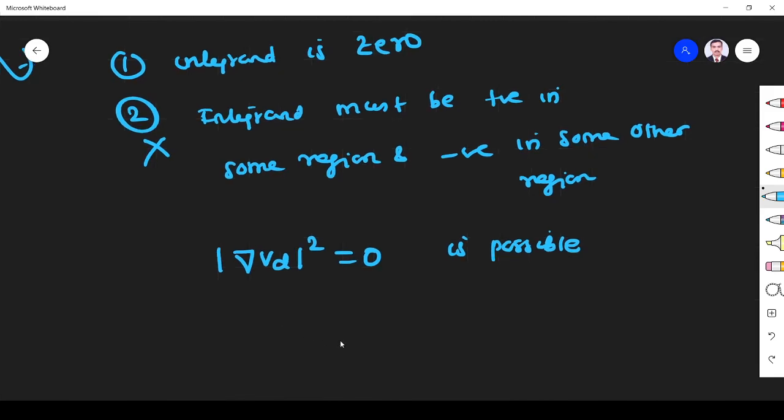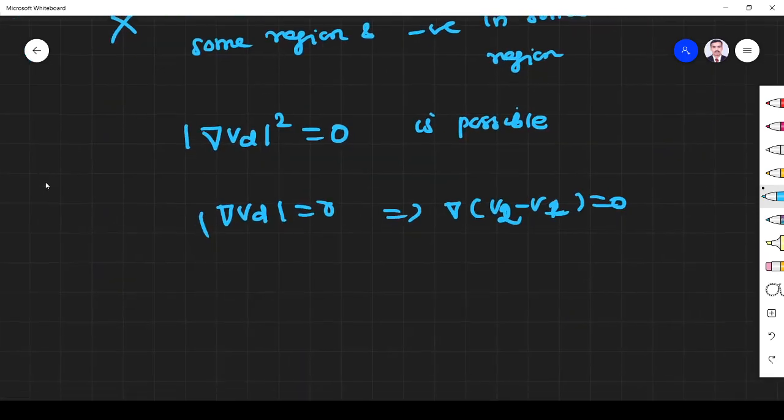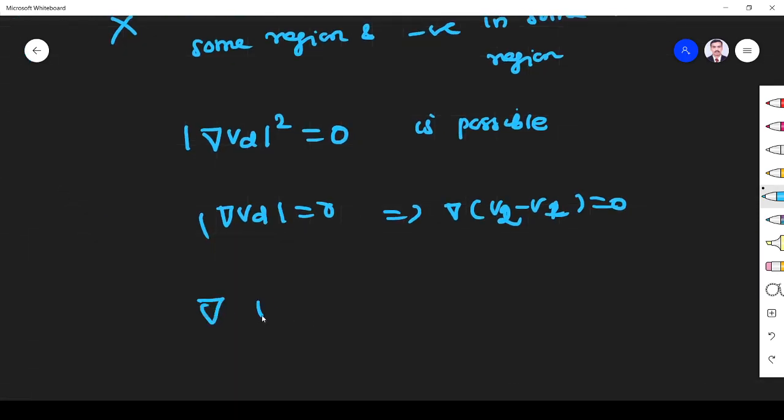This implies mod del Vd is equal to 0. This implies del into V1 minus V2 minus V1 is equal to 0. What is the meaning? The gradient of this potential difference is 0. Gradient is talking about maximum change, or simply change. Change of potential is 0. That's what it means. Change of this V2 minus V1 is 0, which means they are not changing.